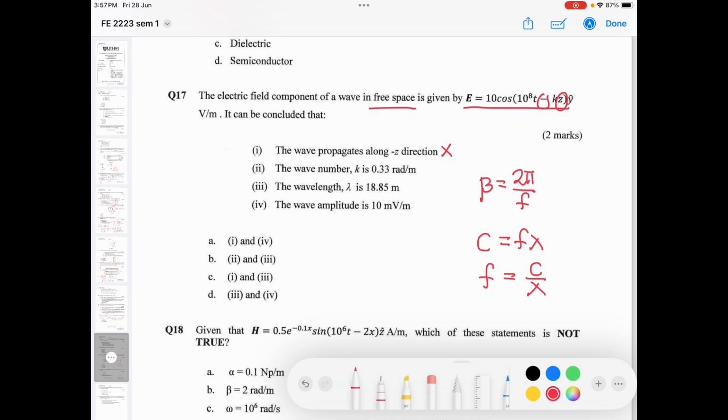Oh no, the formula is wrong. It's not the f, the formula is lambda. There are two ways: this one, or you use omega over the speed of the wave. I think this one is better. So you can divide. Omega is 10 to the power 8. The speed is 3 times 10 to the power 8.